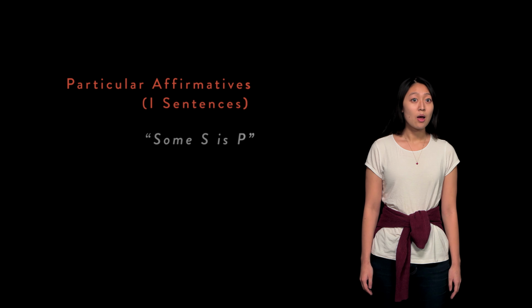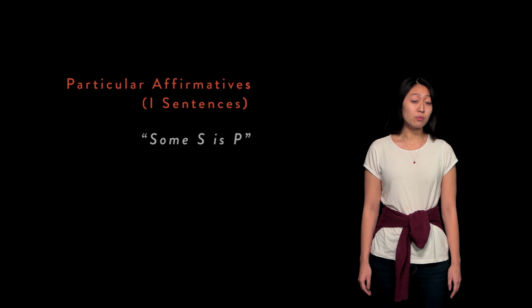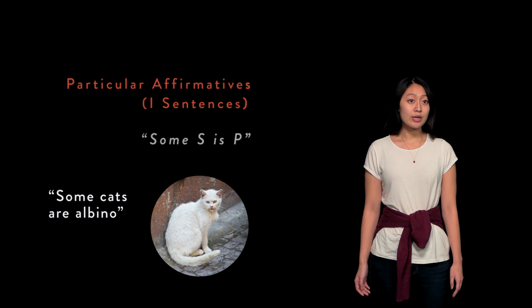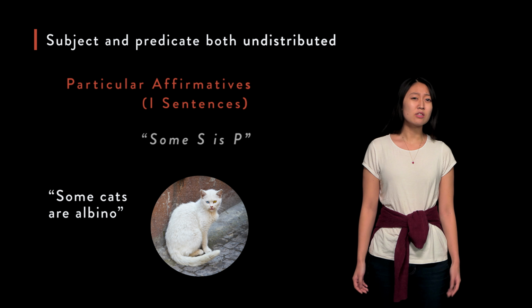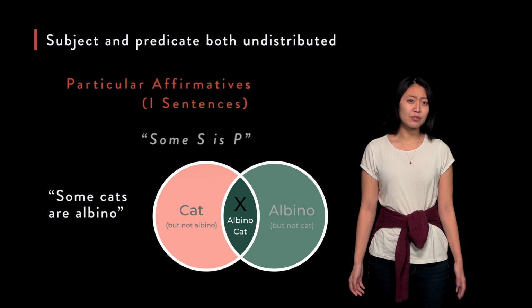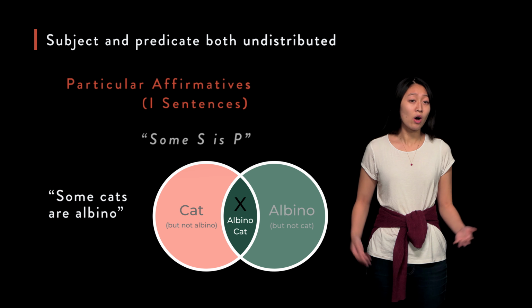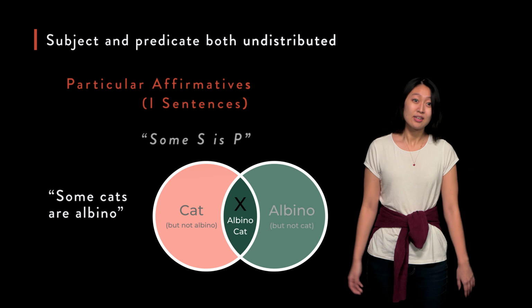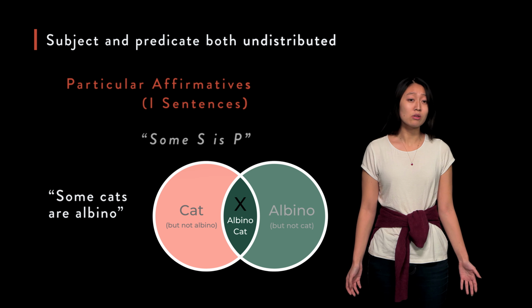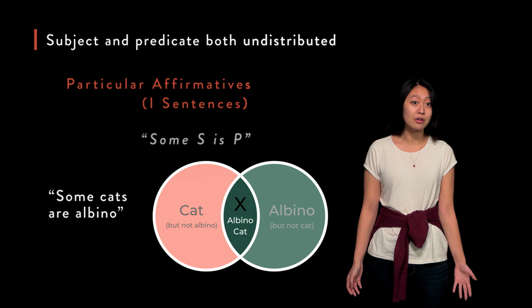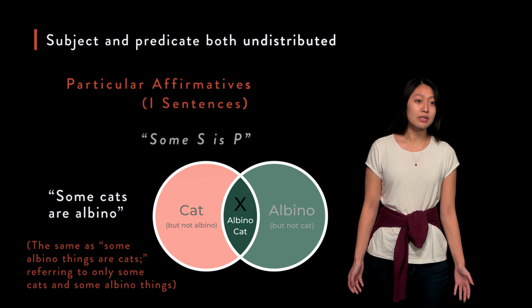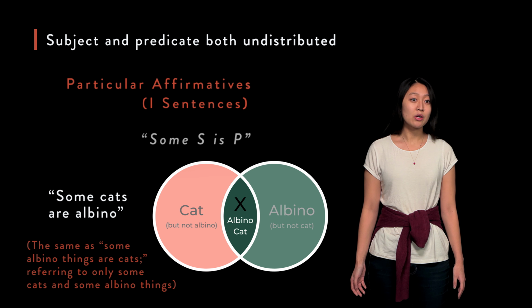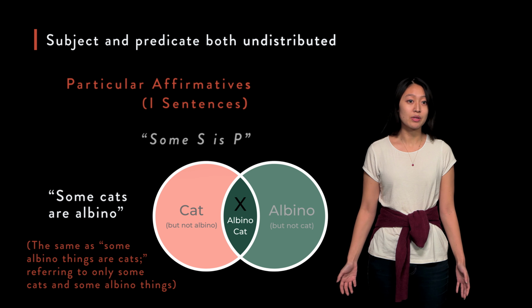Recall that I sentences, particular affirmatives, express that some S is P. One previous example case was some cats are albino. In this situation, neither the subject nor the predicate is distributed. In the case of the subject, this is fairly easy to see. We are using some to refer to the cats, so we are only picking out a subset of all the cats. Quite simply, some of the cats. In the case of the predicate, we are also looking at a smaller subset of all the objects that happen to fall under albino. In particular, those that also happen to be cats. Clearly, not all albino things are cats, only some of them are. Therefore, we are referring to some of the cats and to some of the albino things, so both of the terms are not distributed.